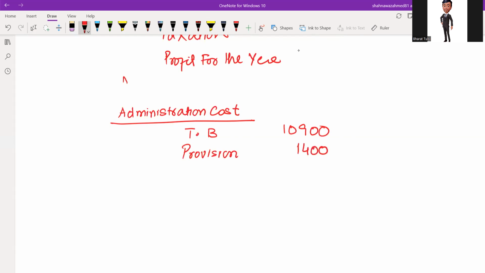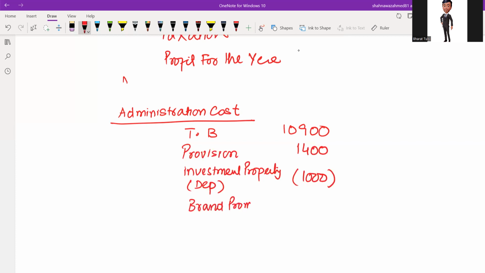Then we have charged investment property depreciation in the expense. So that means I have to reduce this by 1000. Brand promotion, which was capitalized. So need to adjust here.